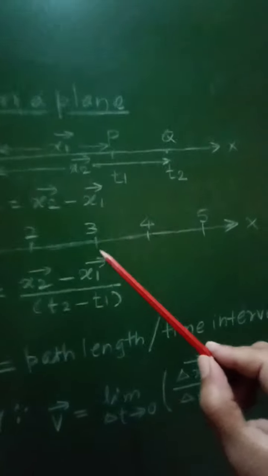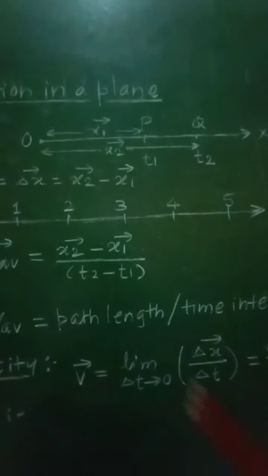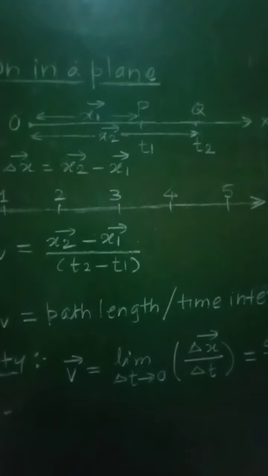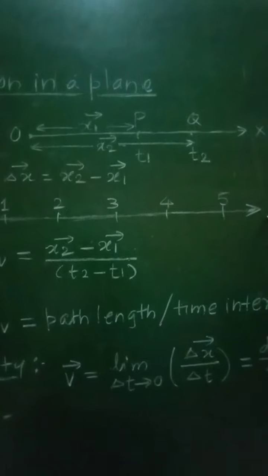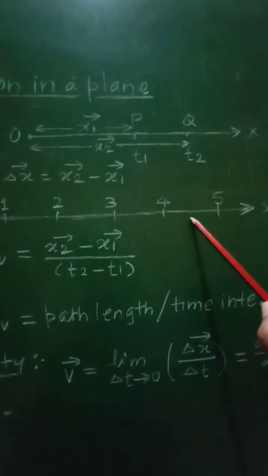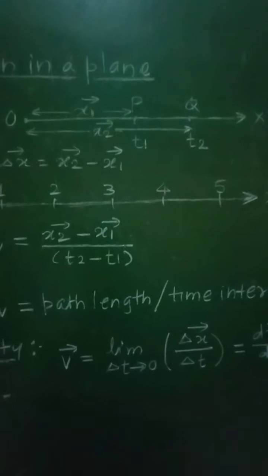Similarly, the path length will again be equal to 3 meter. So when that object is moving in only one direction, that is along the positive direction of x-axis, its displacement and the path length are both the same, equal to 3 meter.